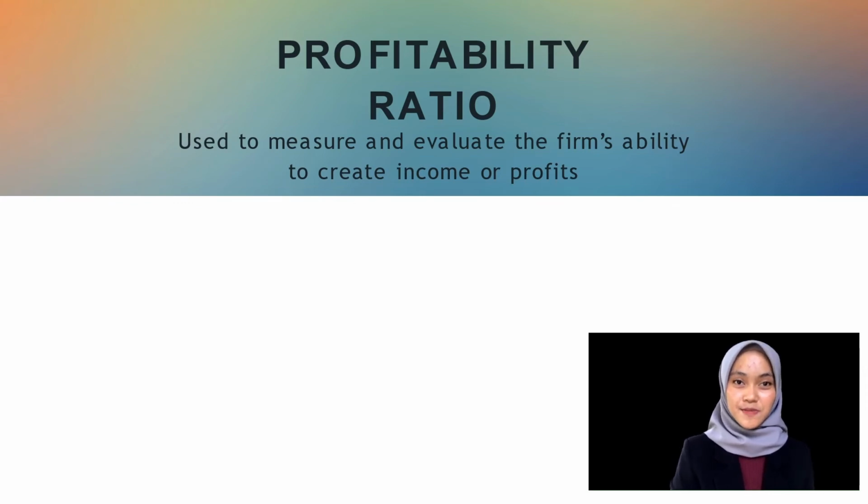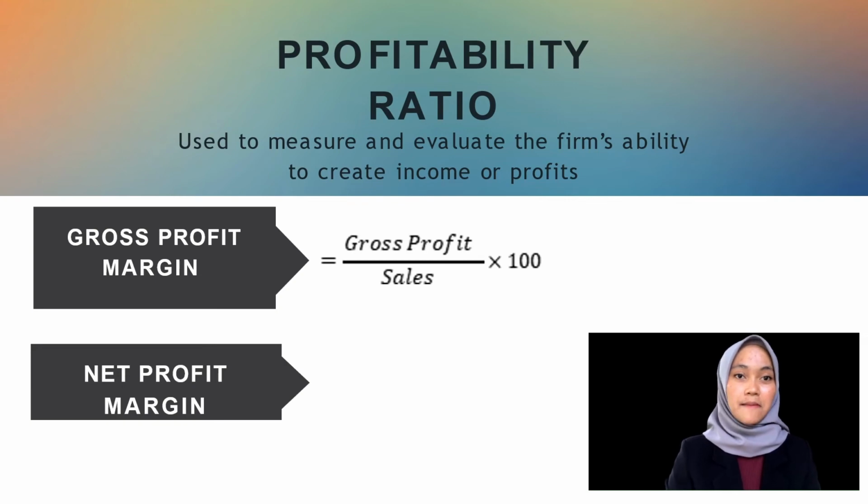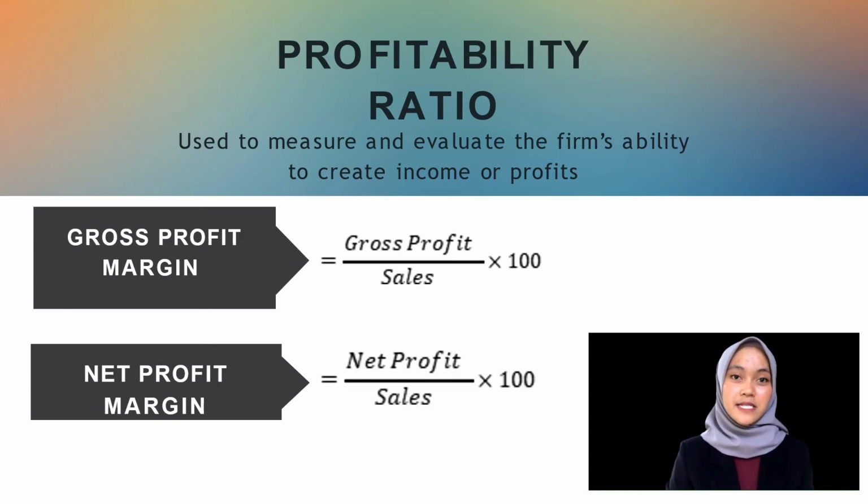Gross profit margin and net profit margin are two of the most important profitability ratios. The gross profit margin measures the efficiency of the firm's operation to produce profit. It can be calculated by dividing the gross profit with the sales and multiply by 100. The net profit margin measures the percentage of the sales revenue retained by the company after the operating expenses, interest and tax have been paid. This can be calculated by dividing the net profit with sales and multiply by 100.